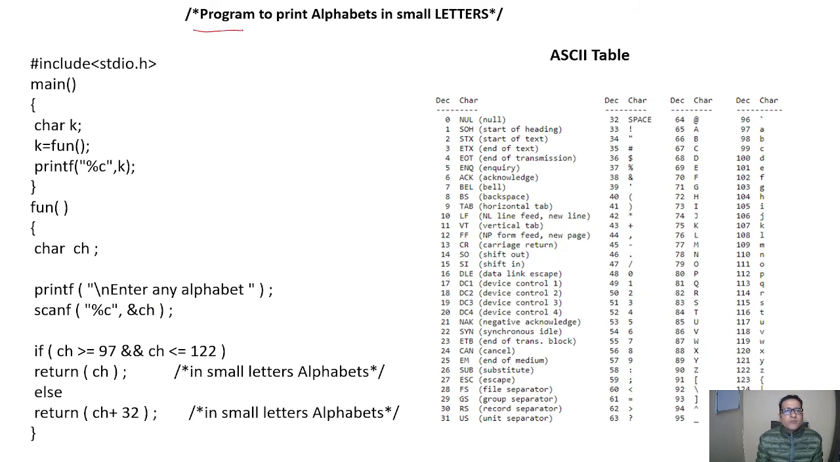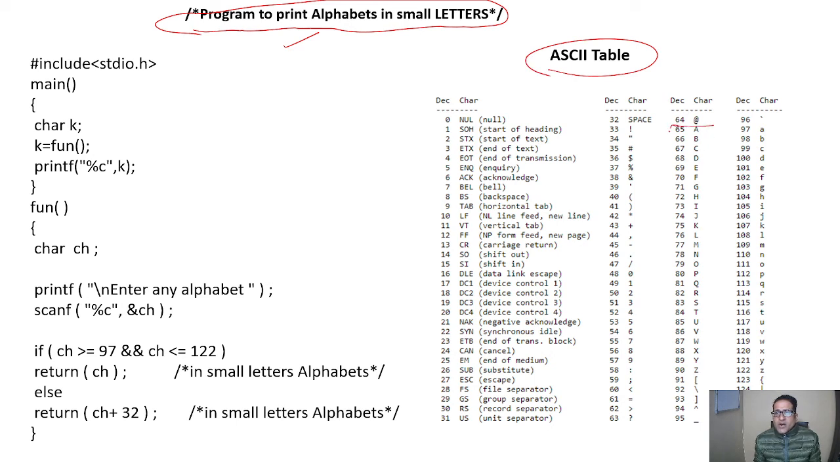Here we have one example of a program to print alphabets in small letters. We will write a program to print alphabets in small letters only. In this ASCII table we can see from 65 onward we have the ASCII values for the characters A to Z in uppercase. Here we can see A has the decimal value of 65, whereas Z has 90. These are the characters and these are the decimal numbers.